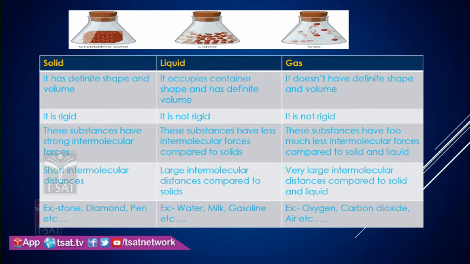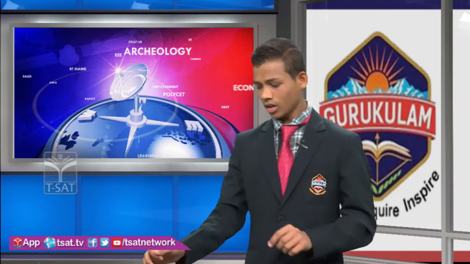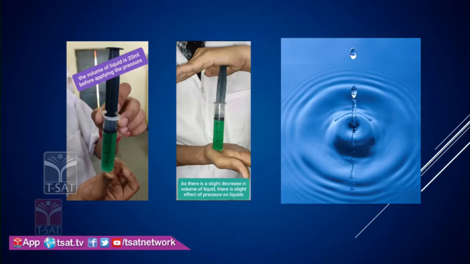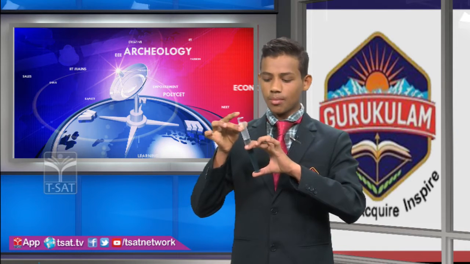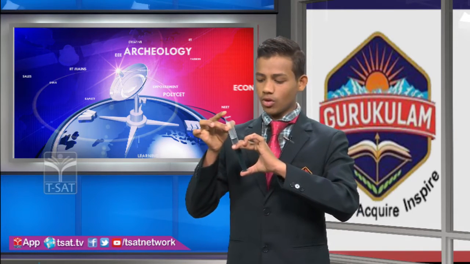And next, going to liquids, I am taking 20 ml. When I am applying an external pressure, yes, it is moving slightly.